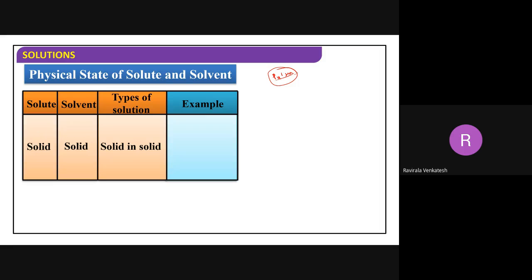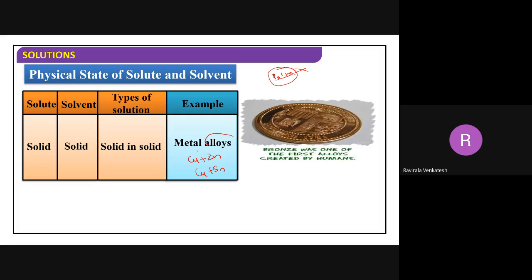Mixture of pulses, can I take it in this case? You can't take it, because you can easily separate that. So what can I take here? Metal alloys. Just now we discussed alloys. Copper plus zinc is called brass. Copper plus tin is called bronze. Like that, German silver. You can take many examples. From the examination point of view, these are very, very important.